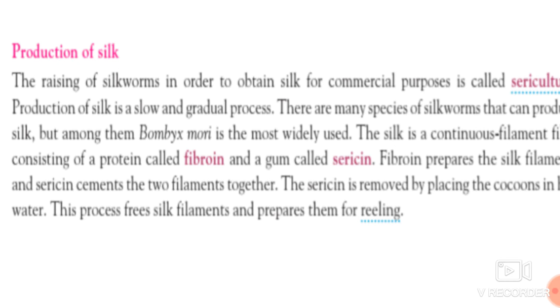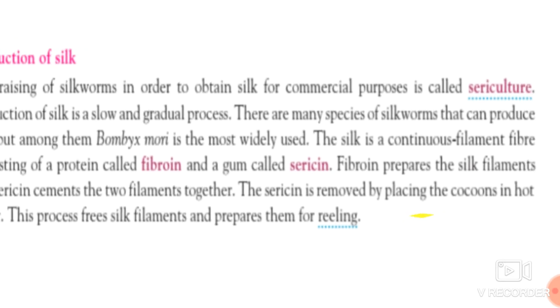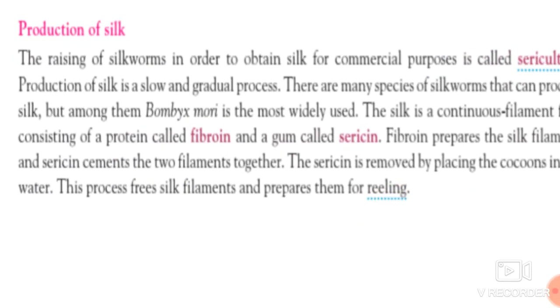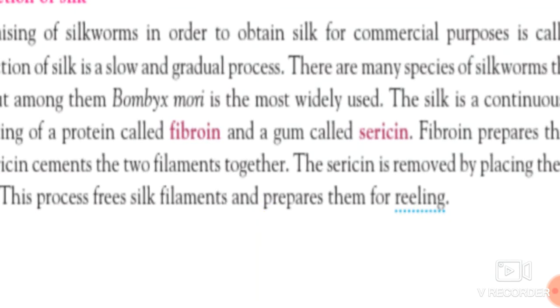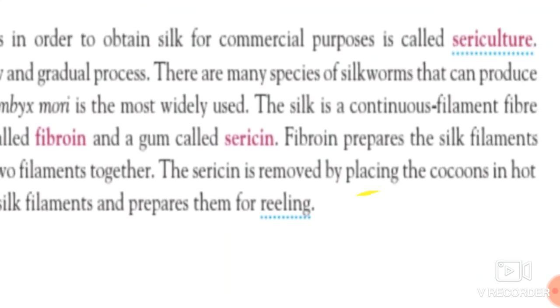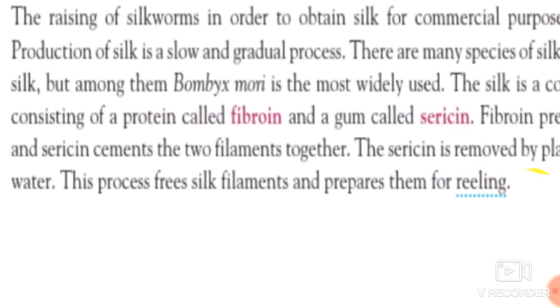So the production of silk is a slow and gradual process. Okay students, this production of silk is obviously really slow because the life cycle occurs once in a year. There are many species of silkworms that can produce silk, but among them the Bombyx mori is the most commonly used species for making silk. Okay, so silk is a continuous filament fiber consisting of protein.